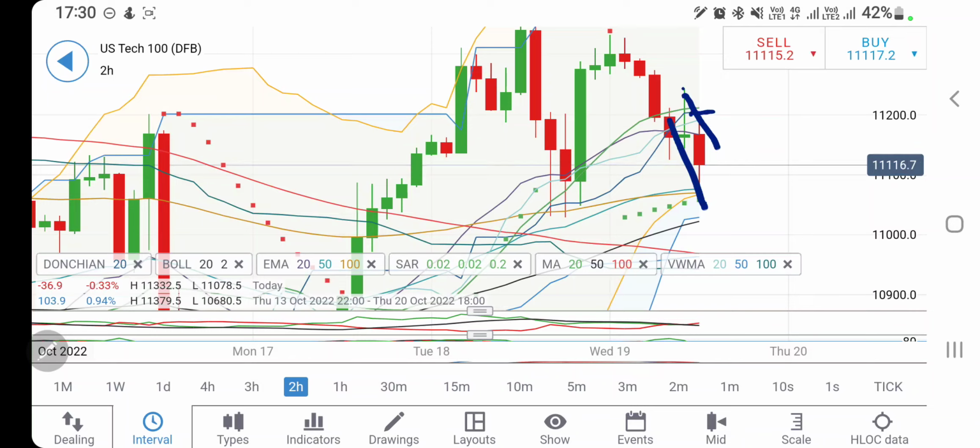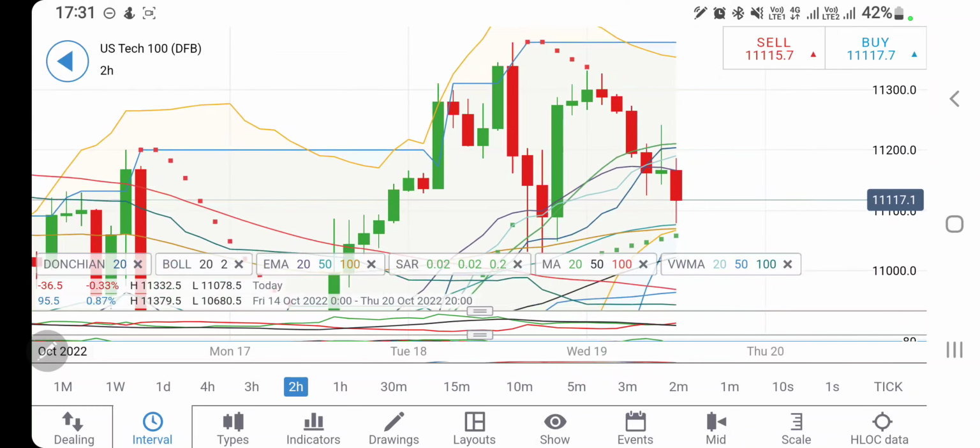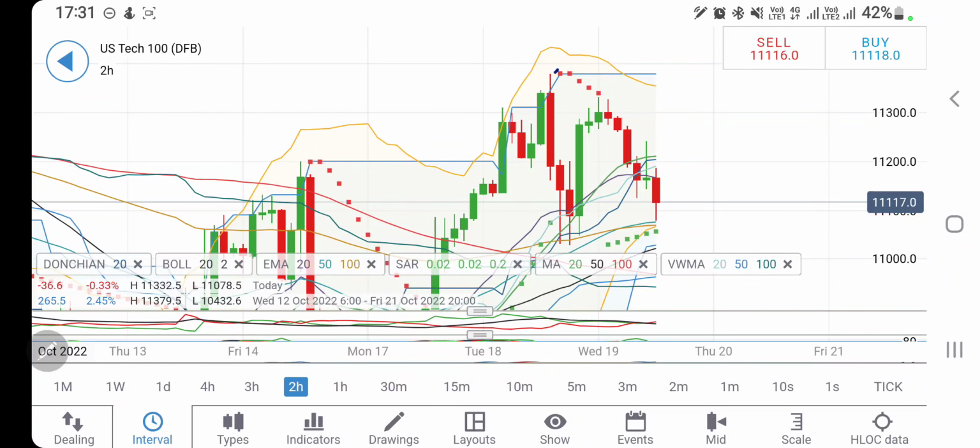On the upside, 11,200, 250, definitely a very strong resistance. If you see it trading above 11,200, certainly you can buy. Expect 11,250, 11,300 levels, and yes, 11,320 is going to be a major resistance, and then 11,400 the major resistance. Yes, you can buy at 11,200. Expect this zone at 11,250, 11,280, 300, 320.